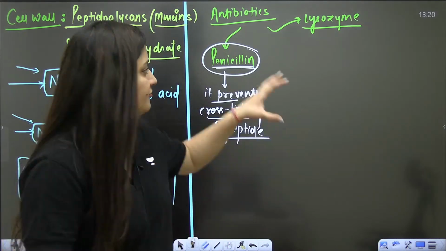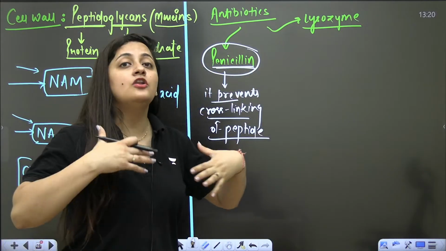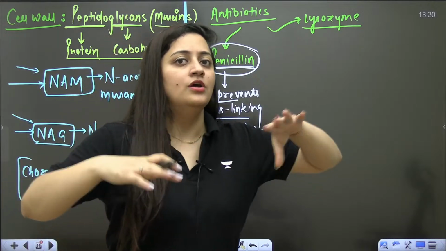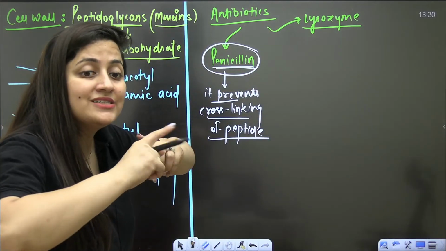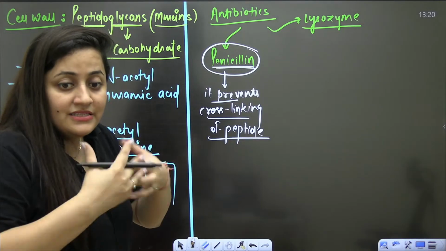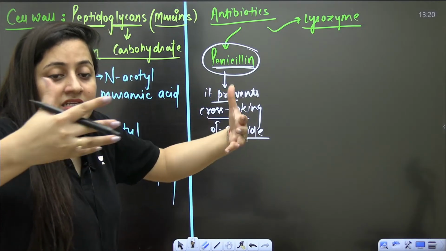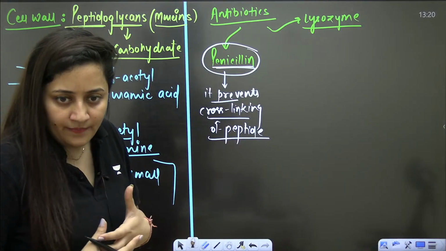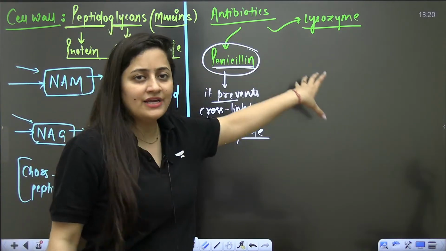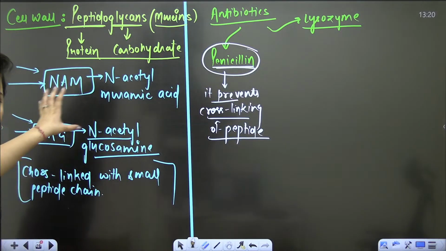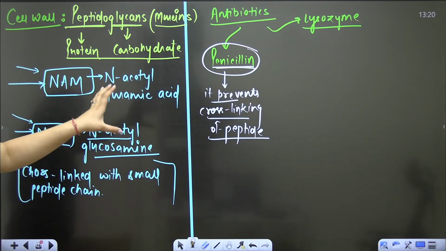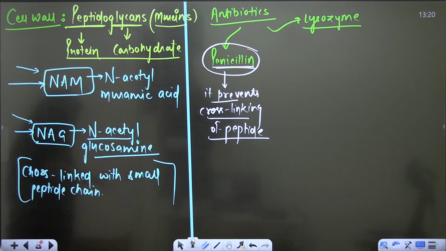For example, penicillin will not allow the cell wall to form cross-links with the peptides, meaning it will not let the cell wall be synthesized properly. How is penicillin going to kill the bacteria? It will not allow the cross-linking of the peptides. It can prevent cross-linking.